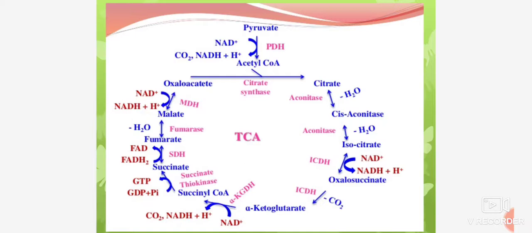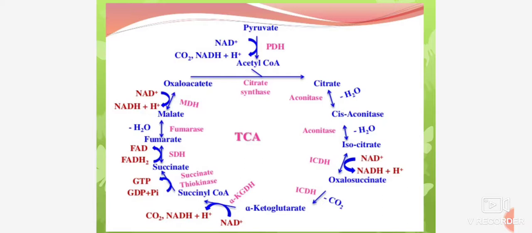First, acetyl coenzyme A formation. Then acetyl coenzyme A is converted to citrate, then citrate is converted into cis-aconitate, cis-aconitate is converted into isocitrate, isocitrate is converted into oxalosuccinate, oxalosuccinate is converted into alpha ketoglutarate, then alpha ketoglutarate is converted into succinyl coenzyme A, succinyl coenzyme A into succinate, succinate into fumarate, fumarate into malate, and malate into oxaloacetate.